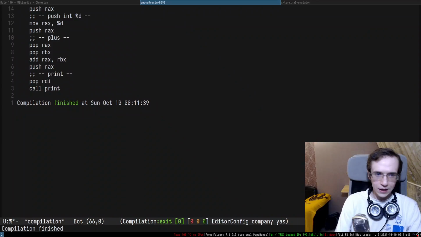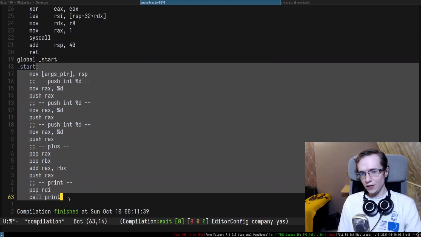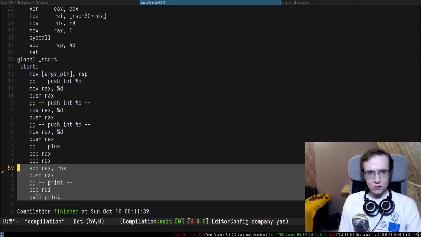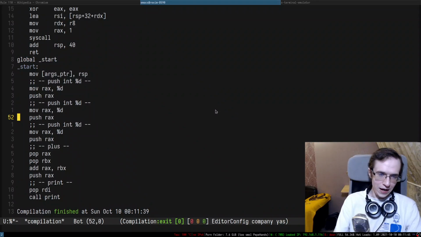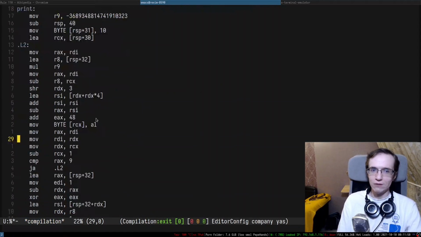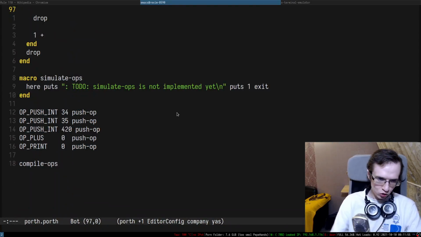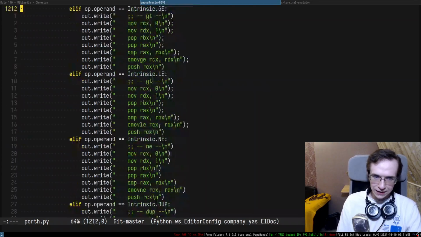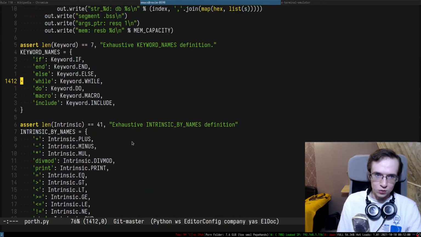All right, and as you can see, we generated the full program. But on top of the full program, we also have some sort of not really a header, like a footer, right? So we have a header of the program and also a footer of the program. So let's go ahead and also copy-paste the footer.